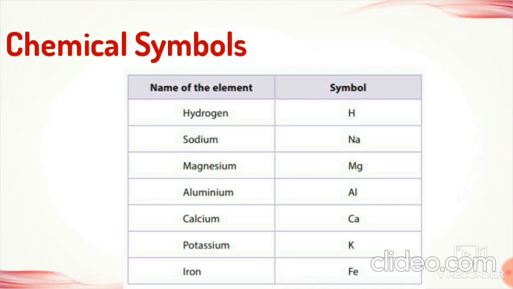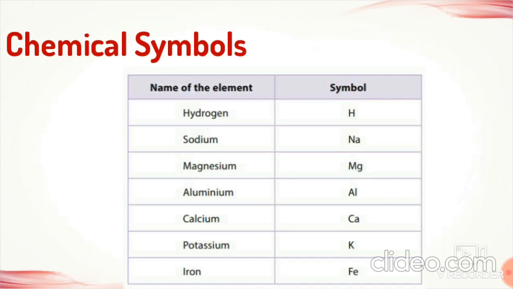Some elements are represented using one letter and some using 2 letters. If represented by only one letter, it is written as a capital. Suppose you use 2 letters to represent an element, the first letter should be capital and the second letter is small.